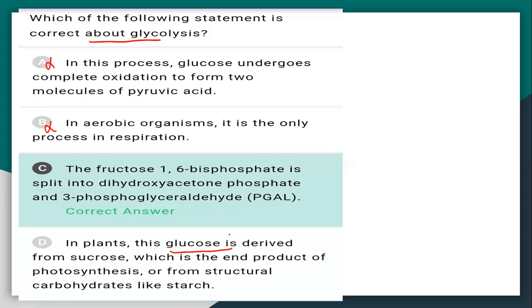Actually, during photosynthesis plants produce glucose, but as glucose is a reducing and reactive sugar, it's converted into the less reactive form, sucrose, and transported in the form of sucrose. That's why plants transport a non-reducing sugar, sucrose.